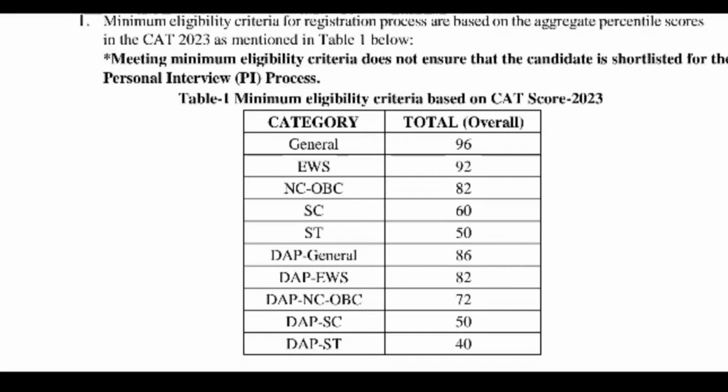For DAP SC, 50 percentile or more. For DAP ST, if you have 40 percentile or more in your CAT entrance examination, then you can apply for IIM Rohtak. So this is the minimum eligibility criteria for IIM Rohtak.